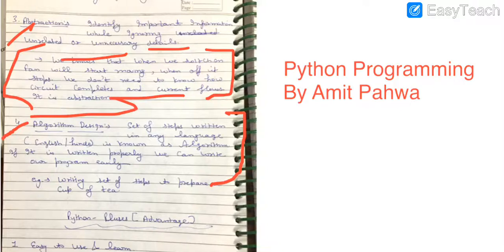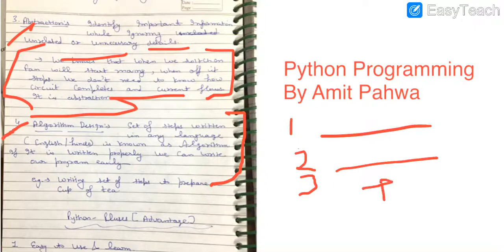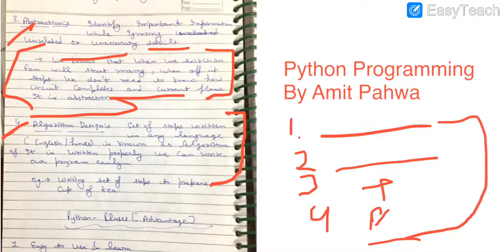Suppose I need to write an algorithm to find the addition of two numbers. What I will write: the very first step will be enter first number, second step will be enter second number, third step will be perform addition, fourth step will be print the result that we obtain on the screen. So it is known as an algorithm. An algorithm is a set of steps which you can write in any general purpose language, and before actual coding or writing the program, we develop an algorithm.